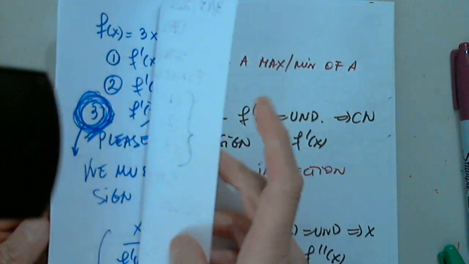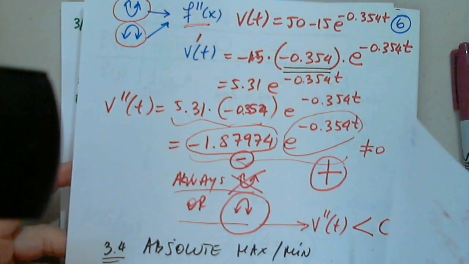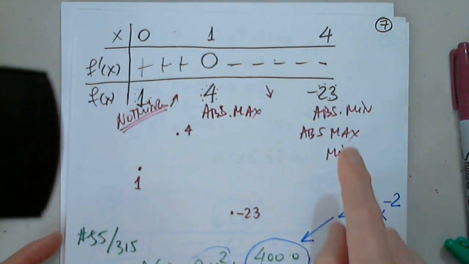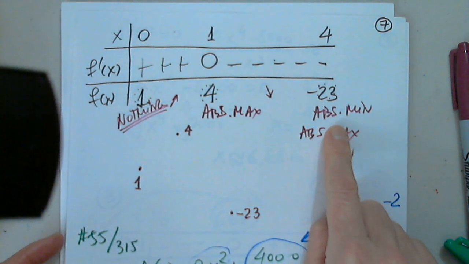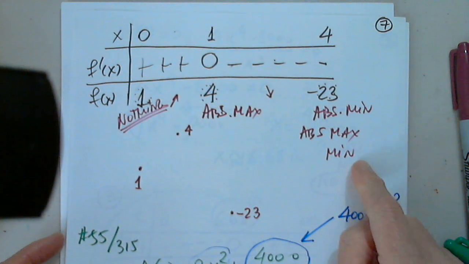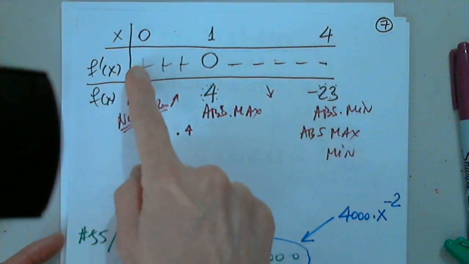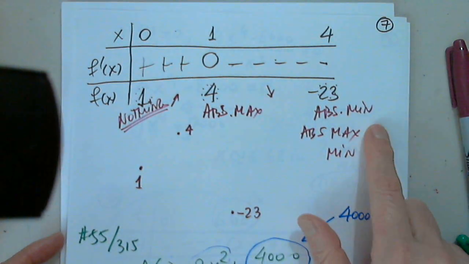Aha, let's take a look here. So can or cannot be at the end of the interval? Can. Very good.